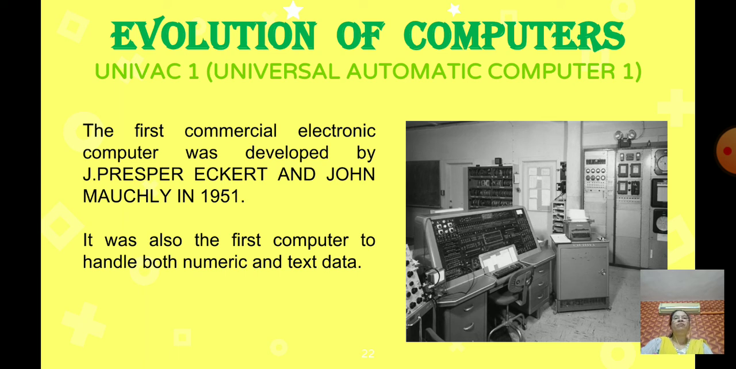What is the full form of UNIVAC? That is Universal Automatic Computer. It was also the first computer to handle both numeric and text data. It is the first computer to handle both numbers as well as text data. So UNIVAC stands for Universal Automatic Computer. Who invented this? J. Presper Eckert and John Mauchly in 1951.